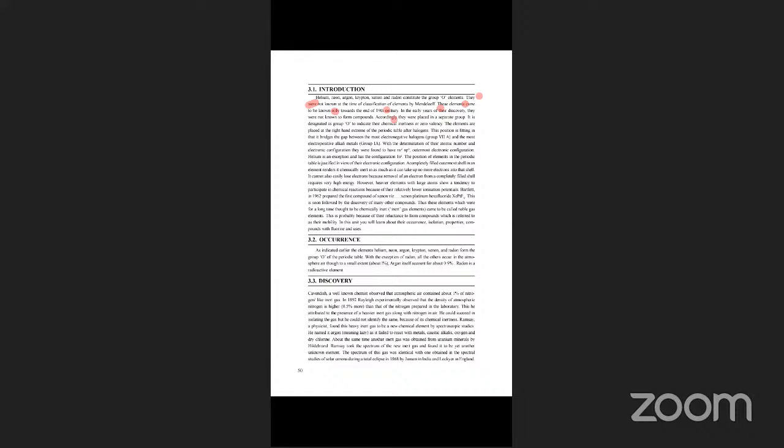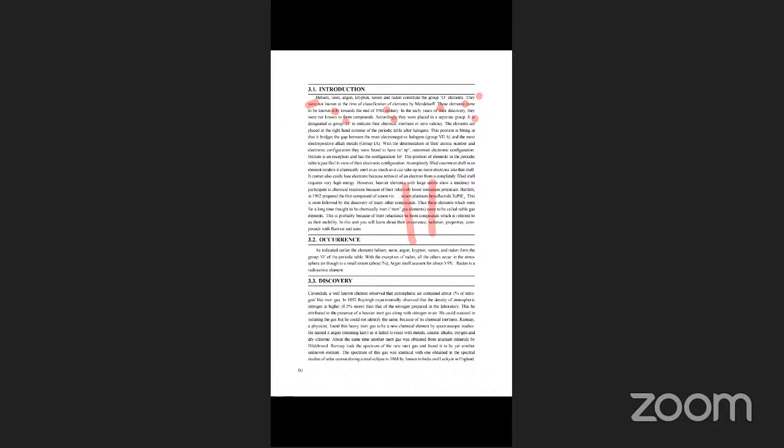What are they? Helium, neon, argon, krypton, xenon, and radon. They were placed in a separate group to indicate their chemical inertness and zero valency. Why is it called the zero group elements?